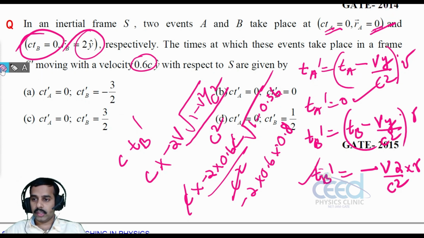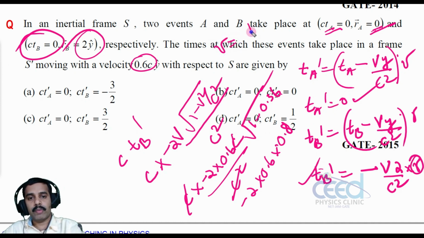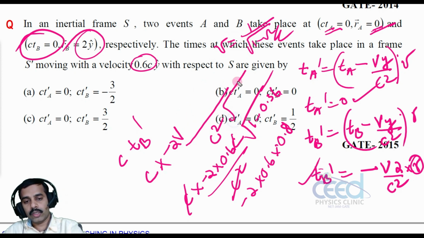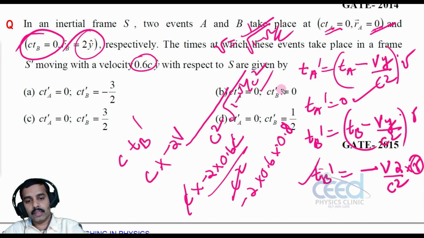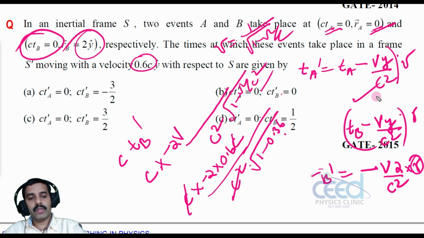Oh, sorry, here I have made a mistake. Gamma is equal to 1 by root 1 minus V square by C square, right? So this term will be at the denominator. I'm sorry, root 1 minus V square by C square. So this will be here. It is root 1 minus 0.36.